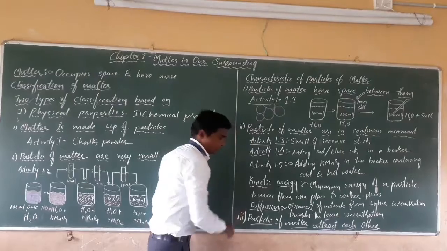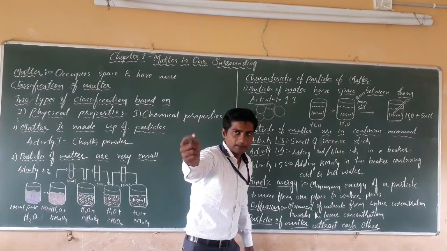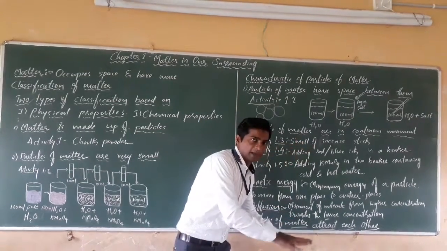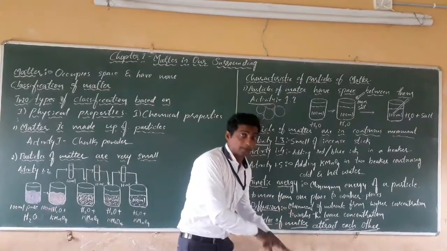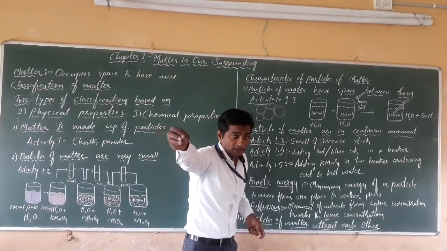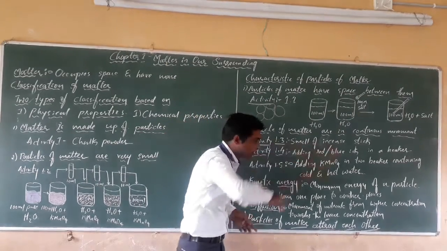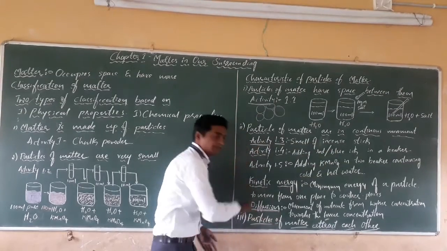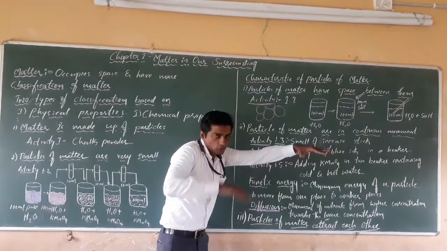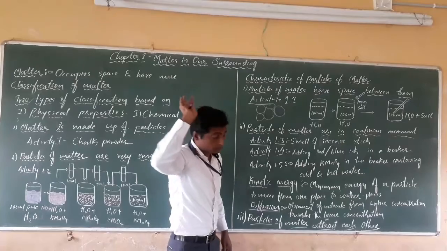Suppose, for example, in that corner we light an incense stick, the particles are more there and they will spread throughout the room. Here the particles of the incense stick are very few or absent. Then from that corner, the particles will move from higher concentration towards the lower concentration. That is called the diffusion process.